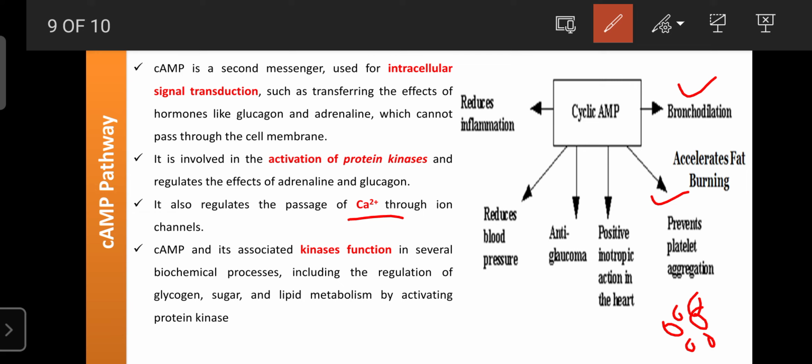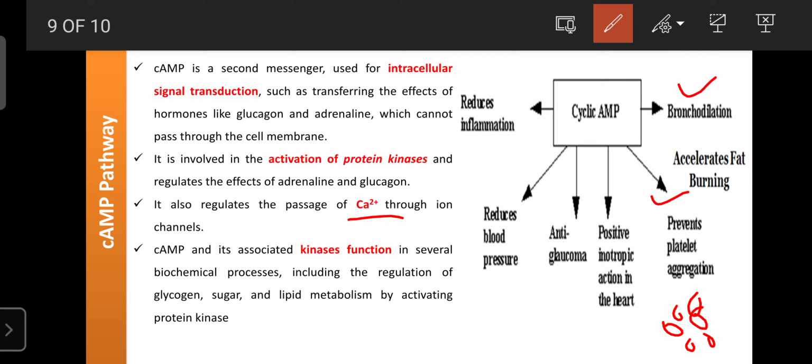If any substances enhance the force of contraction of the cardiac muscle, those drugs are known as positive inotropic drugs. And here cyclic AMP has a positive inotropic effect on the heart, so due to that it can enhance the performance of the heart. If it is in excess, then we suffer from tachycardia or hypertension.